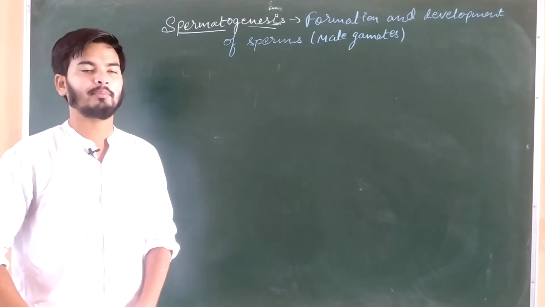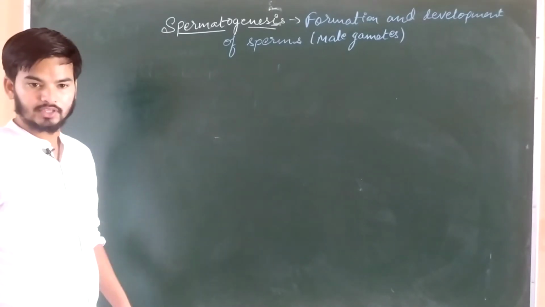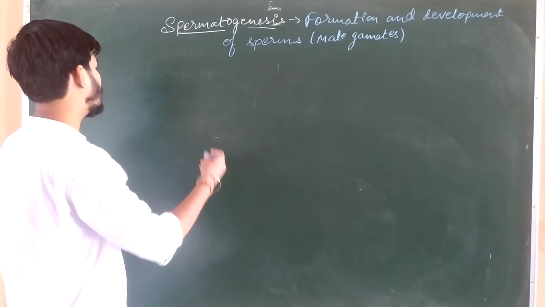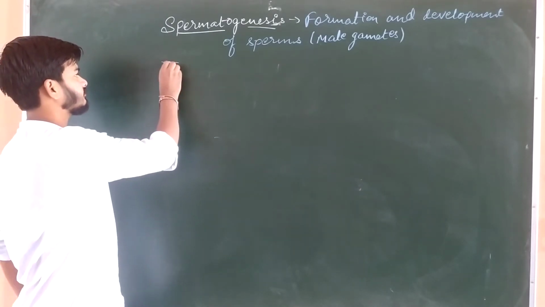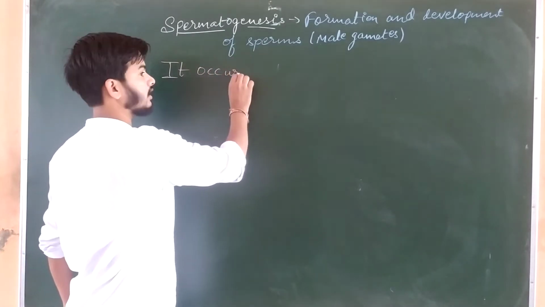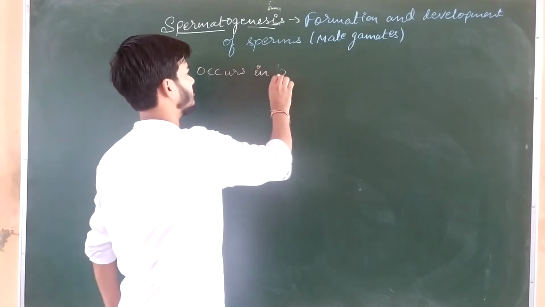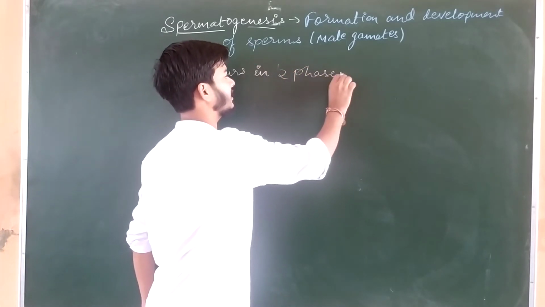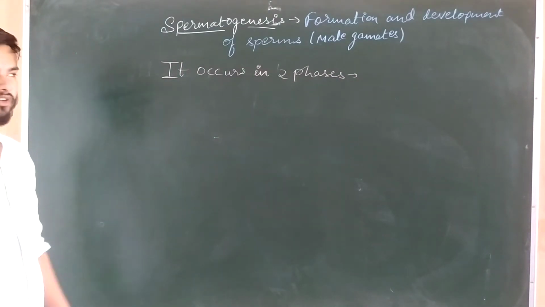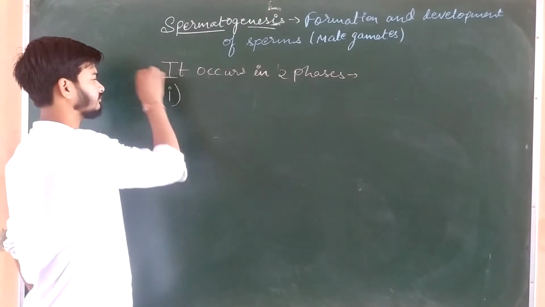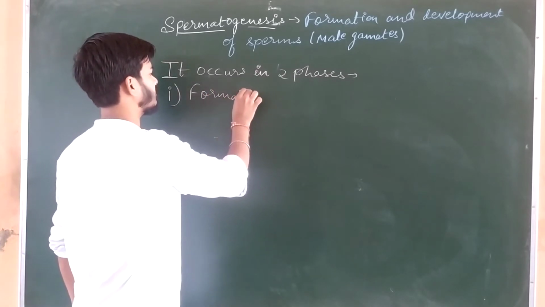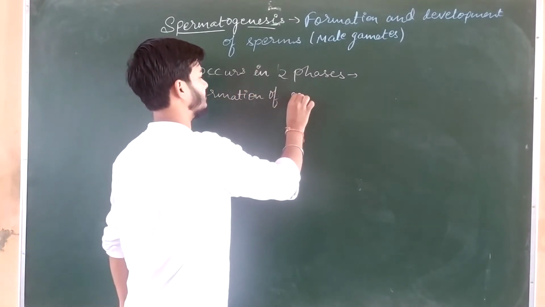Now what technically happens in spermatogenesis, we are going to study over here. So first of all you have to understand that it occurs in two phases. There are two phases which are responsible for spermatogenesis. First is formation of spermatids.